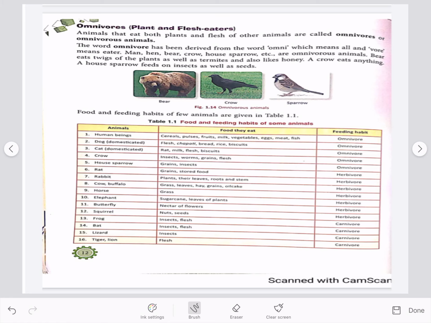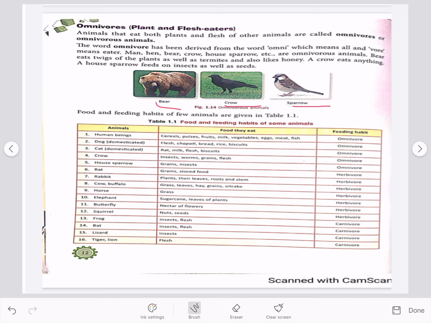Last group is of omnivorous animals. These animals eat both plants and flesh. Human, cat, bear, crow, sparrow are omnivorous animals. You can see some pictures over here of bear, crow, and sparrow.